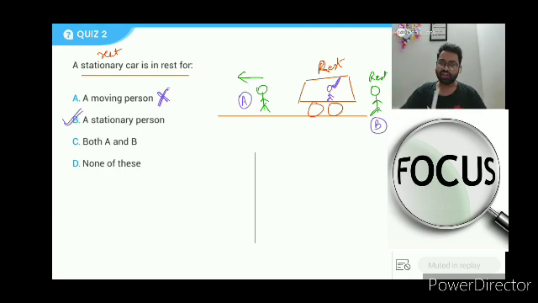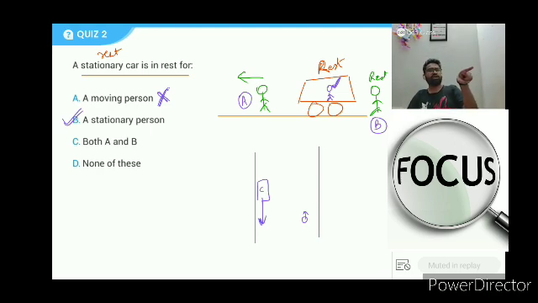Let us say this is a road, here a car was parked and here you were moving. If you move, it appears to you that the car is moving backwards. That is what you have the feeling. Look, the car was visible there, and as we kept moving, it felt like the car was going backwards, right? So A is wrong, B is correct. A stationary person will say a stationary car is at rest. Do you understand this? Can I get a one that yes, sir, I do understand.